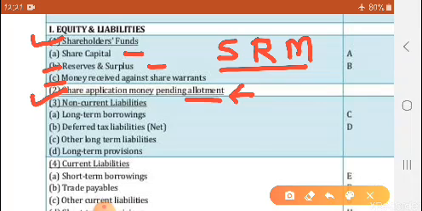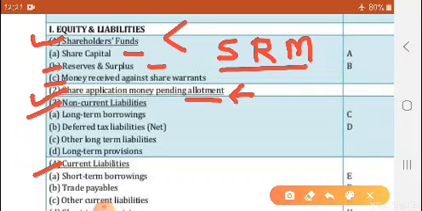Now next, 3 and 4: non-current liabilities and current liabilities. We know that liabilities are of 2 types. Generally we say fixed liabilities and current liabilities. Assets are also of 2 types: fixed assets and current assets. So current liabilities and fixed, in short, non-current liabilities.